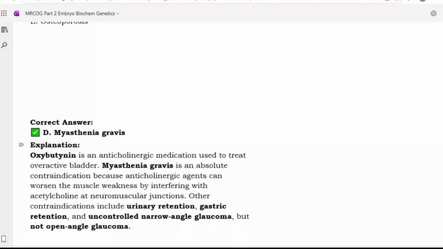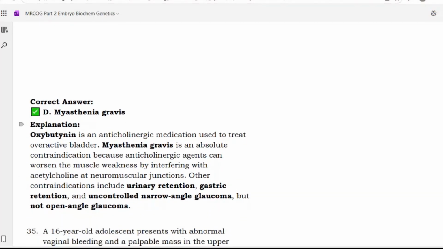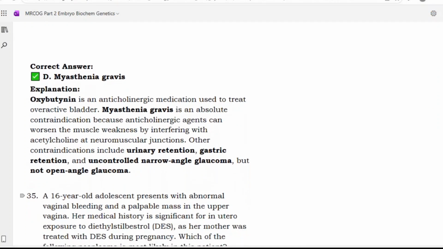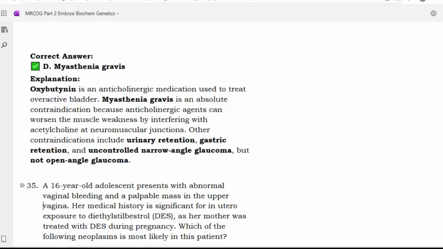Oxybutynin is an anticholinergic medication used to treat overactive bladder. Myasthenia gravis is an absolute contraindication because anticholinergic agents can worsen muscle weakness by interfering with acetylcholine at the neuromuscular junction. Other contraindications include urinary retention, gastric retention, and uncontrolled narrow-angle glaucoma. Remember, it is narrow-angle glaucoma, not the wide-angle or open-angle glaucoma. So myasthenia gravis and narrow angle glaucoma are the contraindications. Okay. Next.